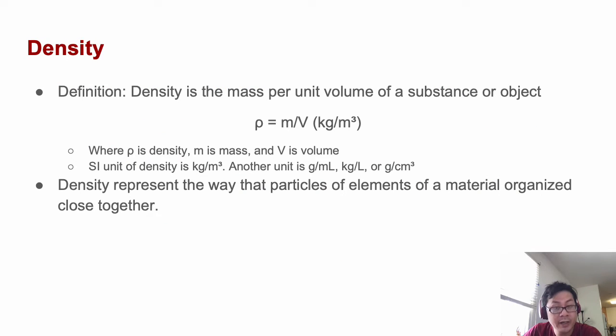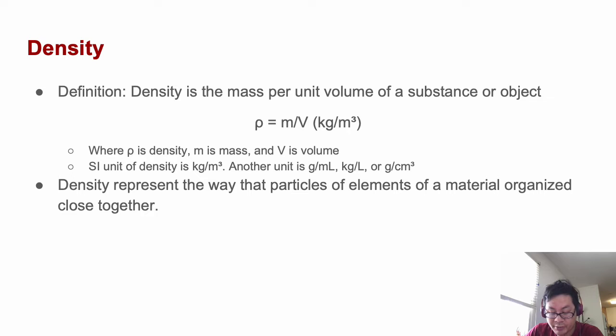Okay, one characteristic of the fluid is density. Density is the mass per unit volume of a substance or object. The equation is rho equals mass over volume. Normally, the unit is kilogram per cubic meter, but there are other units like gram per milliliter, kilogram per liter, or gram per cubic centimeter.